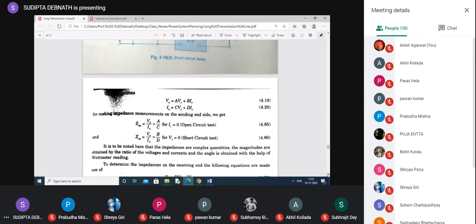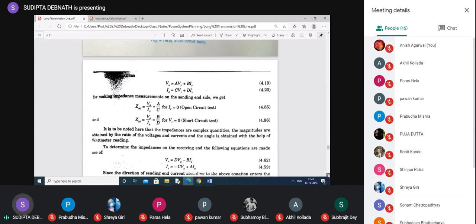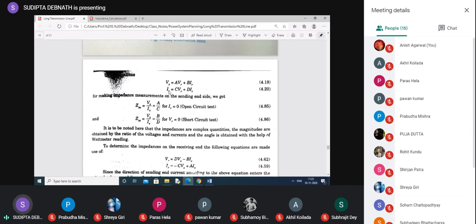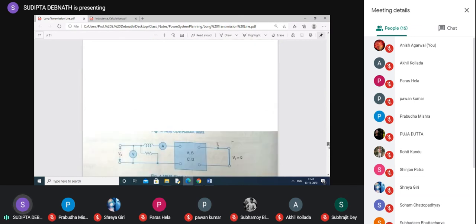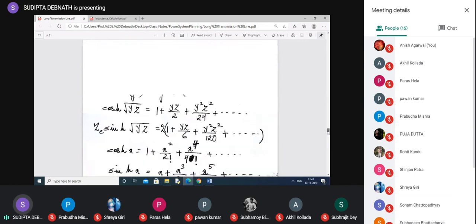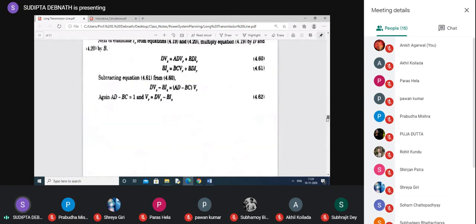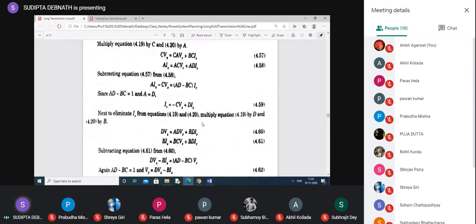Now next, we have earlier found out just Vs and Is in terms of VR and IR. If you know, you can easily write down VR and IR in terms of Vs and Is. Clear? So we have simply written VR and IR in terms of VS and IS. This is actually shown here also. Here they have shown. You can go through this one also. You can find out by yourself. This is IR and this is actually VR. They have written this one.